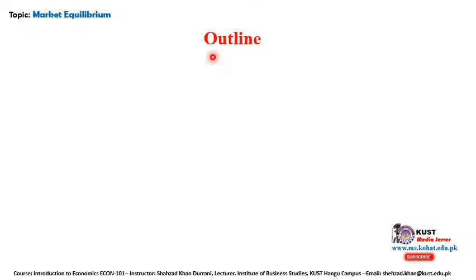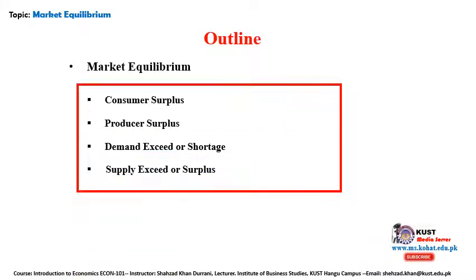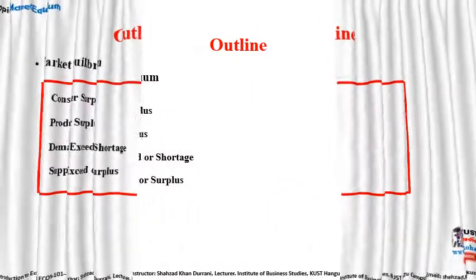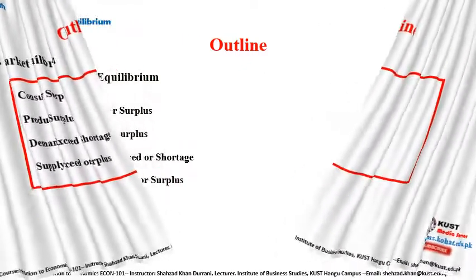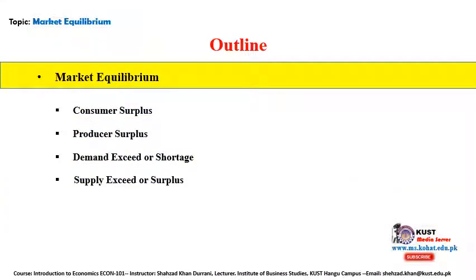Our outline includes market equilibrium, which is our main topic, and our subtopics are consumer surplus, and then producer surplus, and then the concept of demand exceeding supply, or shortage, and at the end, the concept of supply exceeding demand, which we can also call surplus. So let's start from the basic concept of market equilibrium.